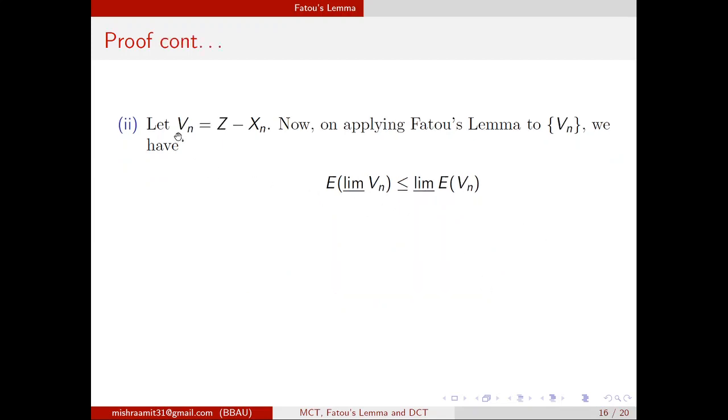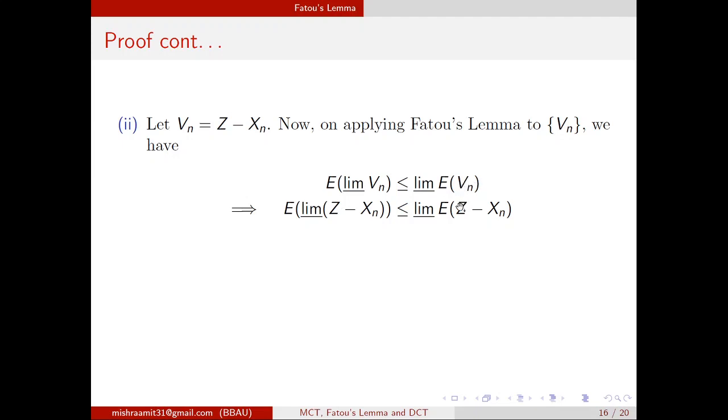Now we define Vn, which is z minus xn. Again this will be a sequence of non-negative random variables. Again we apply Fatou's lemma on Vn. Then the expected value of limit inferior Vn is less than or equal to the limit inferior of expected Vn. Now the limit inferior of Vn, you can write as z minus xn.